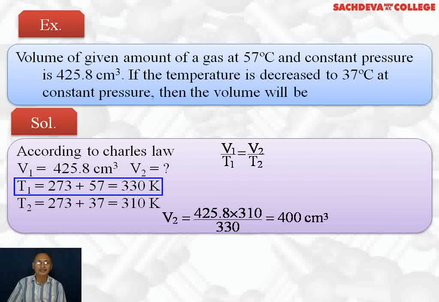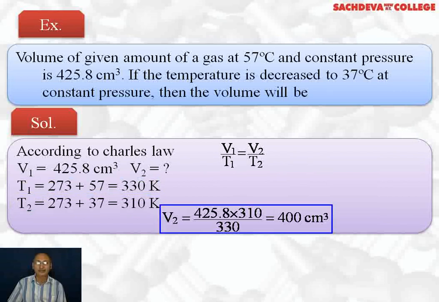Initial temperature is 57 degrees centigrade, which we will convert into Kelvin by adding 273, so we get 330 Kelvin. T2 will be 273 plus 37, which is 310 Kelvin. We substitute the values, so V2 will come out to be 425.8 into 310 divided by 330. So the answer comes out to be 400 centimeter cube.